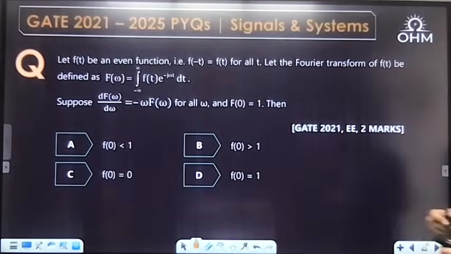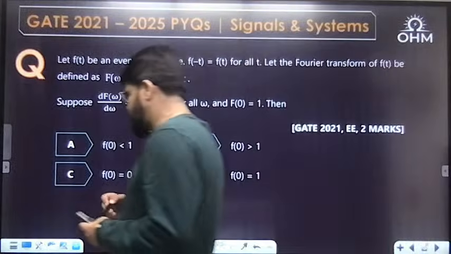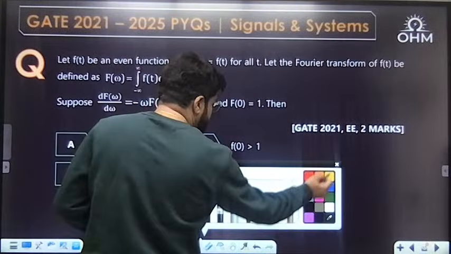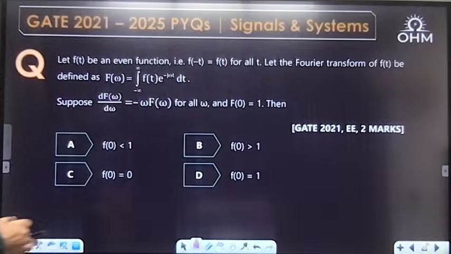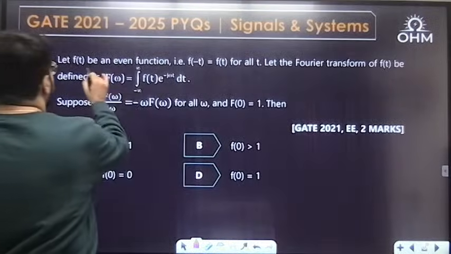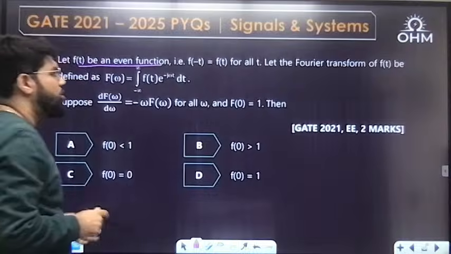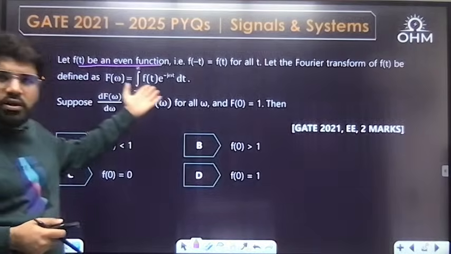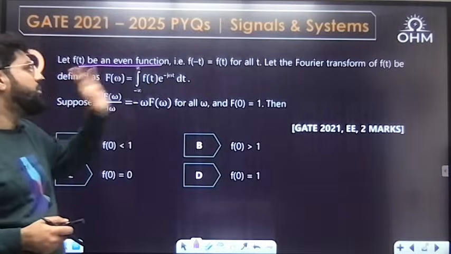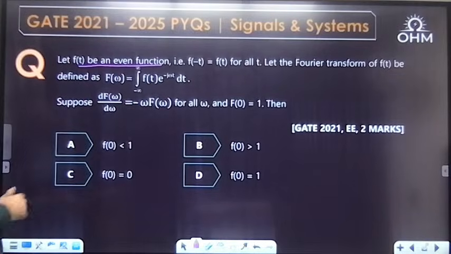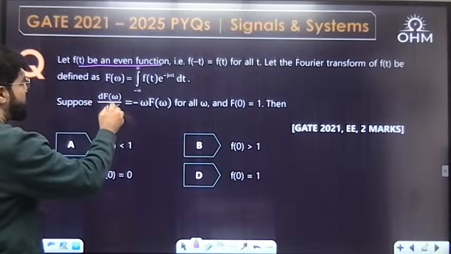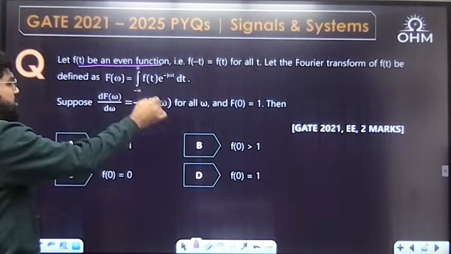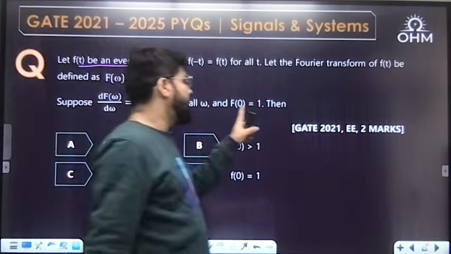GATE, 2 marks. This is property based. Let f(t) be an even function, that is f(minus t) equal to f(t) for all t. Let the Fourier transform of f(t) be defined as the integral of f(t) e power minus j omega t dt. Suppose d by d omega of F(omega) is minus omega F(omega) for all omega,